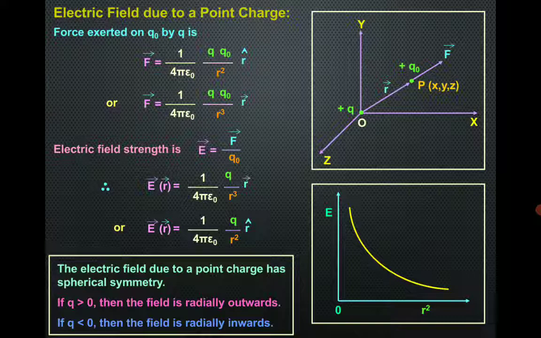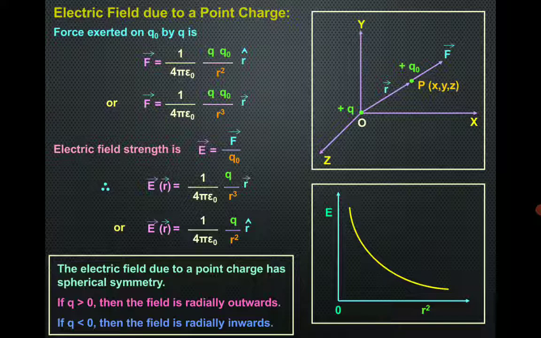So either radially outward or radially inward, if we choose the points which are equidistant from the source charge and we join all of them, we'll get a spherical region. So that's why the word is written over here. The electric field due to a point charge has a spherical symmetry.